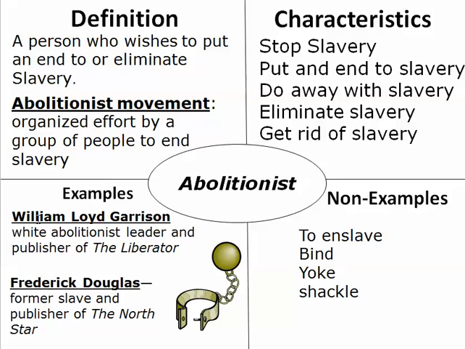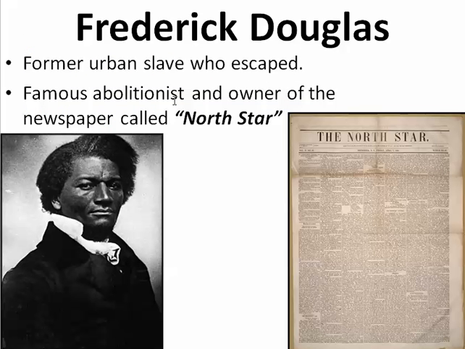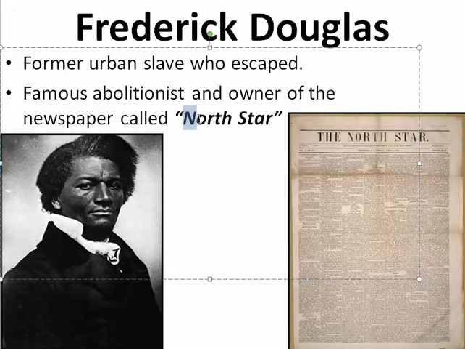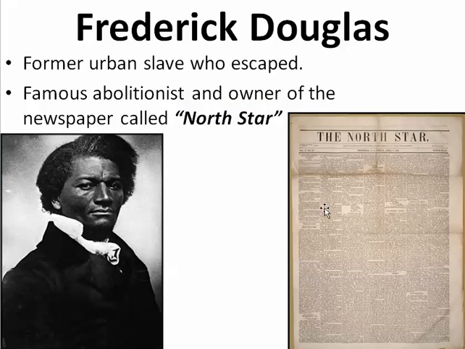And let's take a look at these two guys, these abolitionists, real quick. Frederick Douglass was a former slave who escaped on the Underground Railroad. He becomes a famous orator, very educated, very passionate, a strong abolitionist, and he owns his own newspaper called the North Star. And I tell my kids to remember that on the Underground Railroad, that's how a lot of slaves knew how to go north, by looking for the North Star, shining up in the sky. And that's what he called his newspaper, the North Star. Abolitionist cause, trying to get slavery ended. And this is Frederick Douglass here.